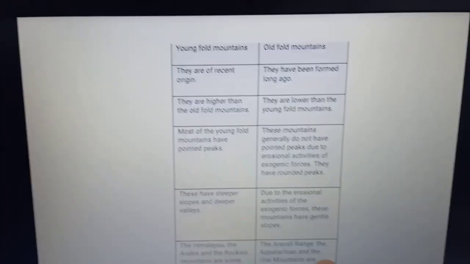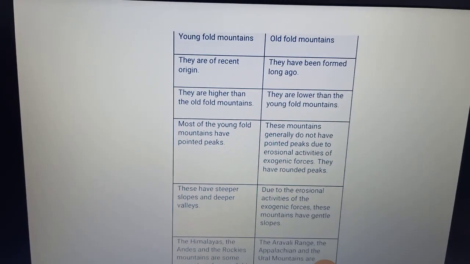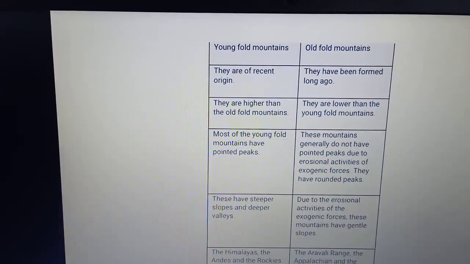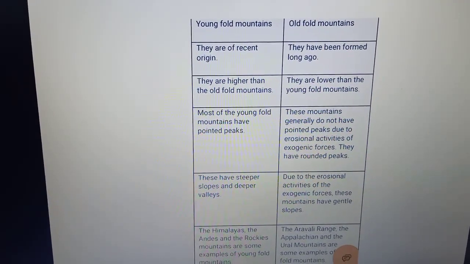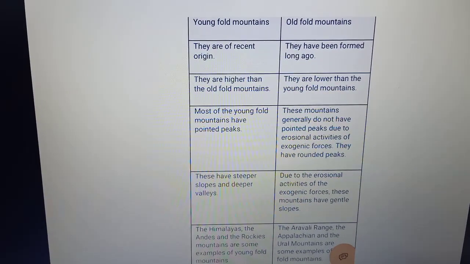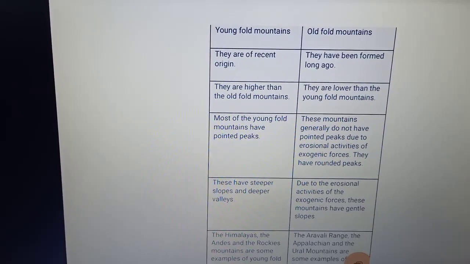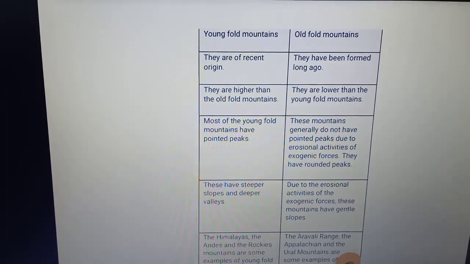Now children, in your book you have a table that shows the difference between young and old fold mountains. So the young fold mountains are called young because they are of recent origin. The old mountains were formed many million years ago. Then the young fold mountains have higher altitude. They are higher than the old fold mountains.